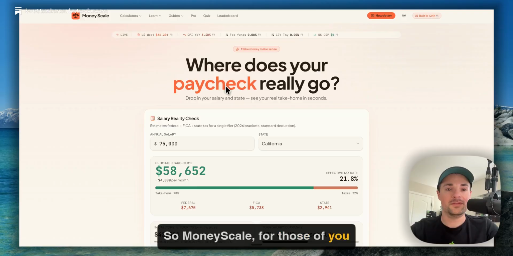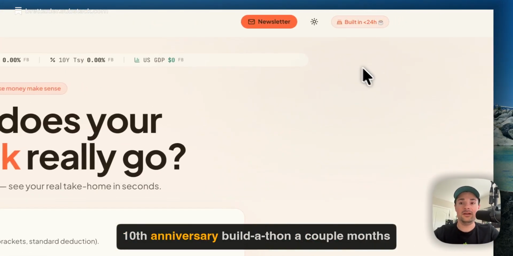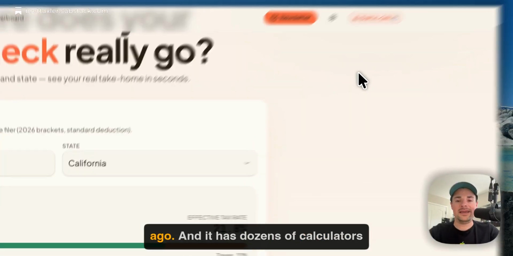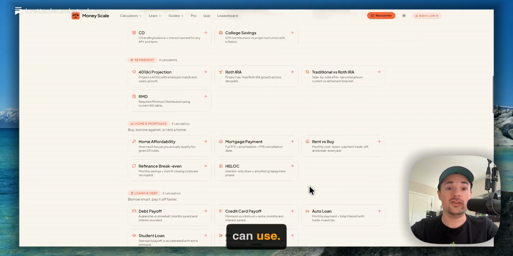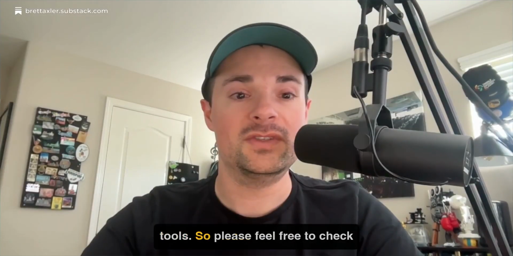All of this is built into MoneyScale. MoneyScale, for those of you who don't know, is the website that I built during Replit's 10th anniversary build-a-thon a couple months ago, and it has dozens of calculators and projections and things that you can use. It also has some free education tools.